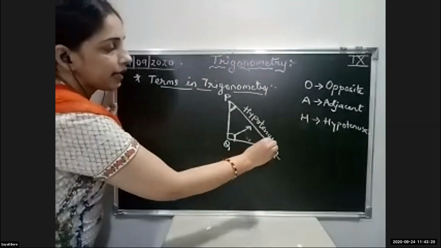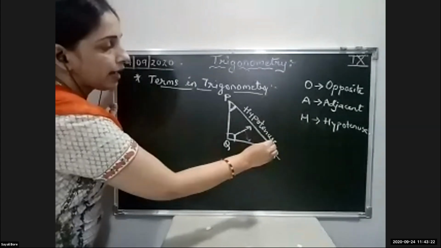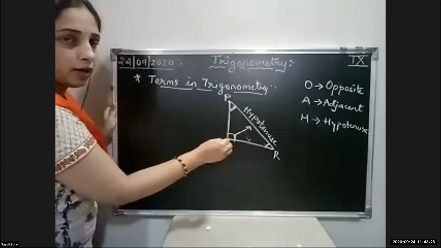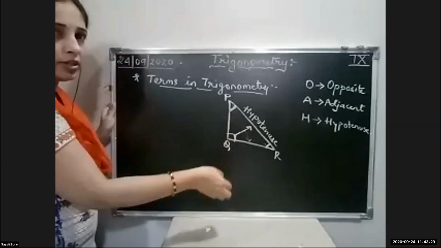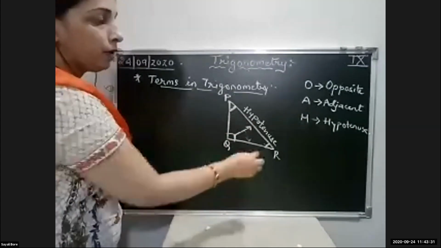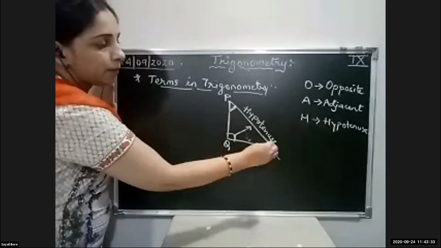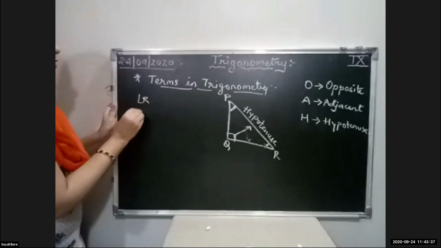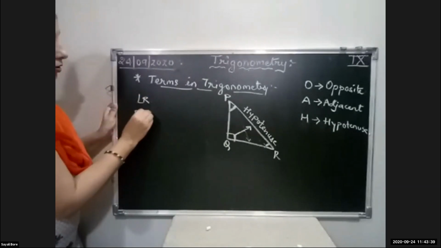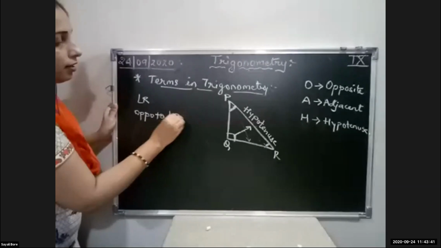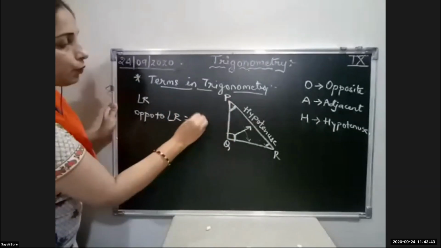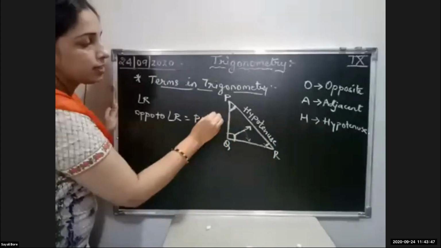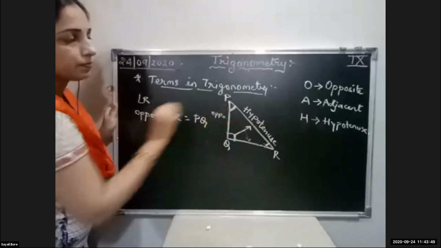Now if I take angle R, opposite to angle R will be what? Which is the opposite side? PQ. Okay, students, if you understood, just raise your hand or show the thumb. So opposite to angle R is PQ.